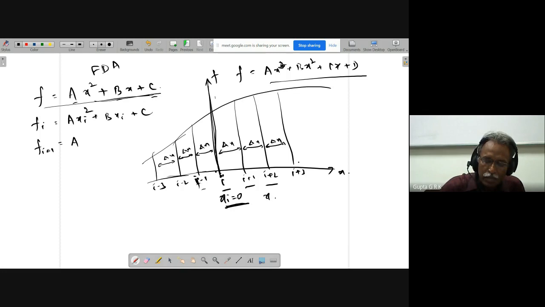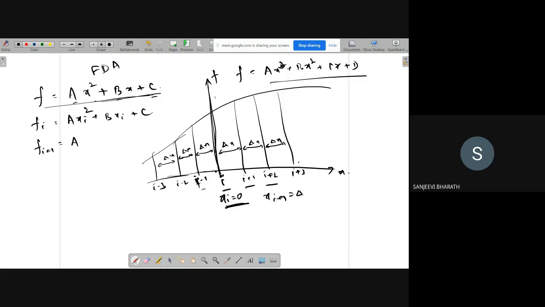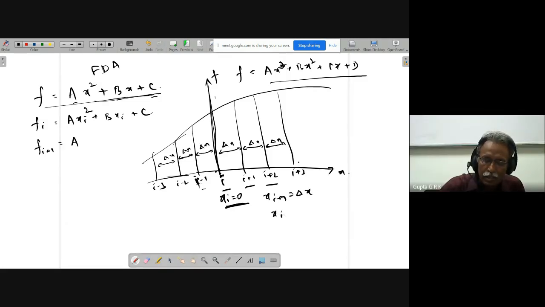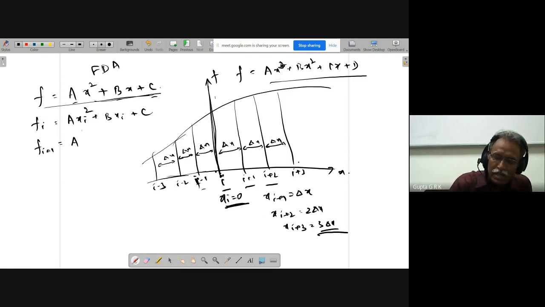So xi plus 1 is delta x, xi plus 2 is 2 delta x, xi plus 3 is 3 delta x, like that. So fi plus 1 is a delta x whole square plus b delta x plus c.